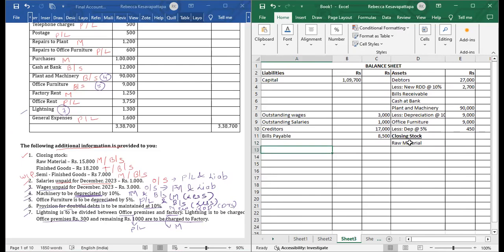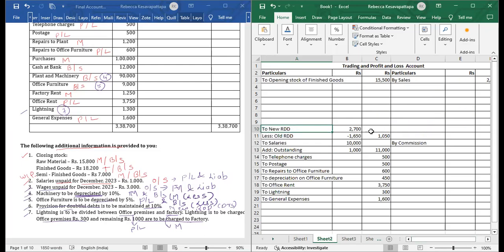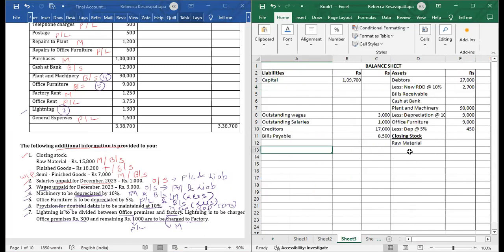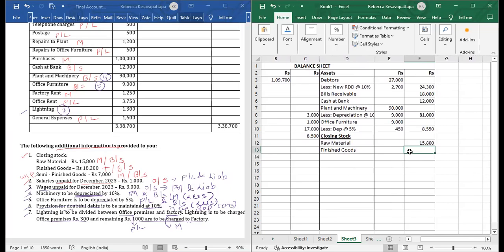Second is given as finished goods. So finished goods we have written in the trading account, to opening stock of finished goods. So closing stock will also come here. After sales we will write by closing stock of finished goods. By closing stock of finished goods, amount is given as 18,200. Second effect will come in balance sheet below raw material, finished goods, outer column straight away we can write 18,200. This is also done.